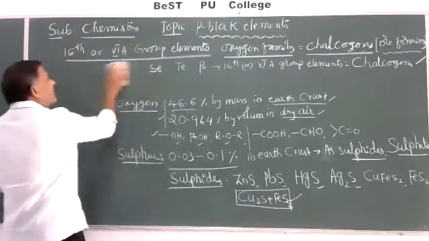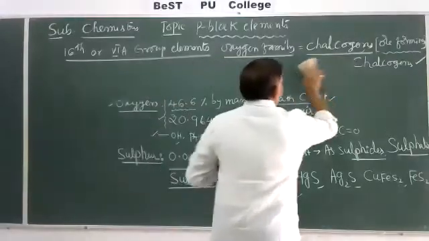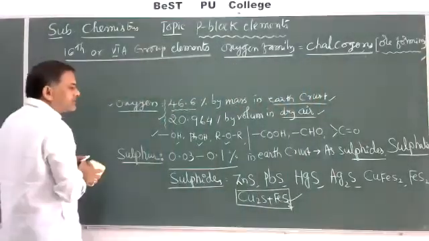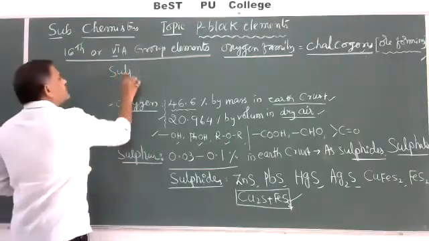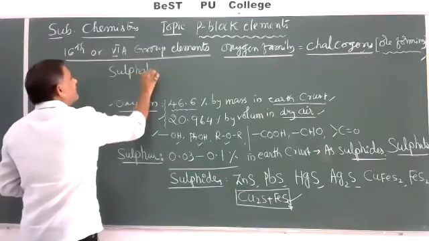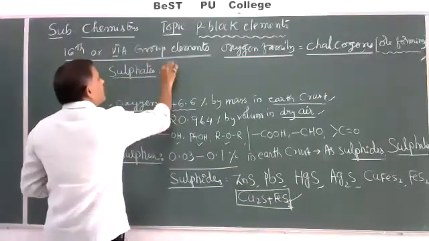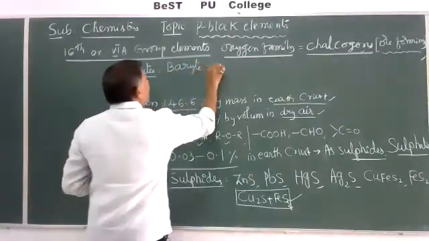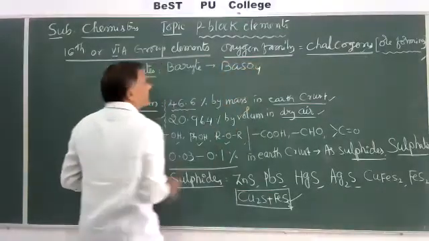Now some very important sulfates are there. Mainly three important sulfates. The one with barium is called barite, and its formula is BaSO4.